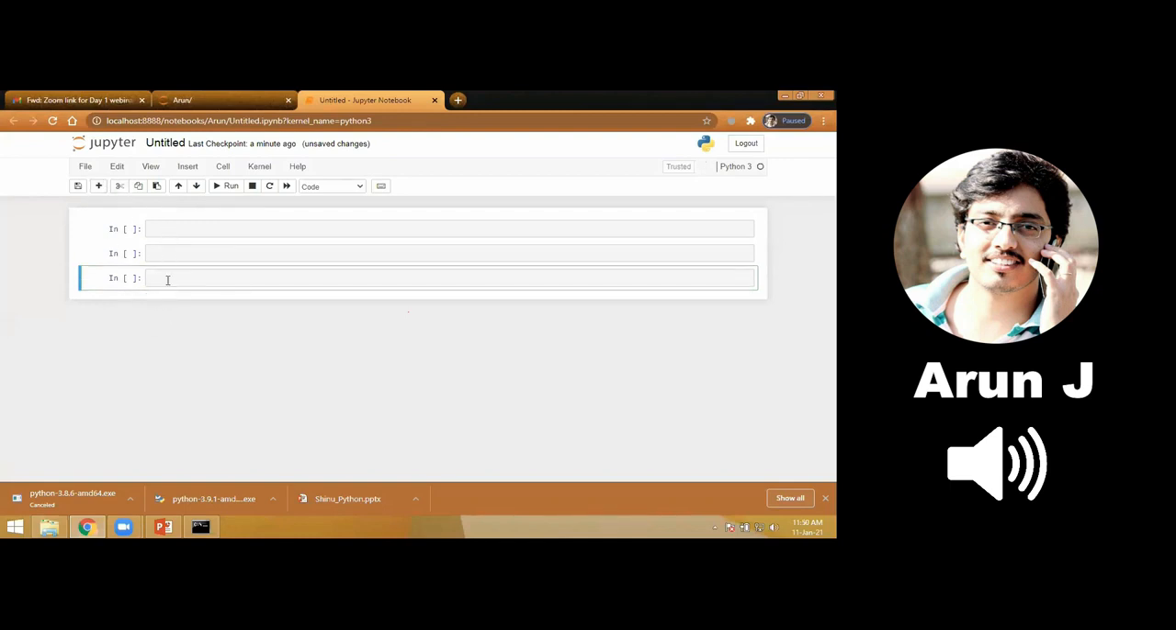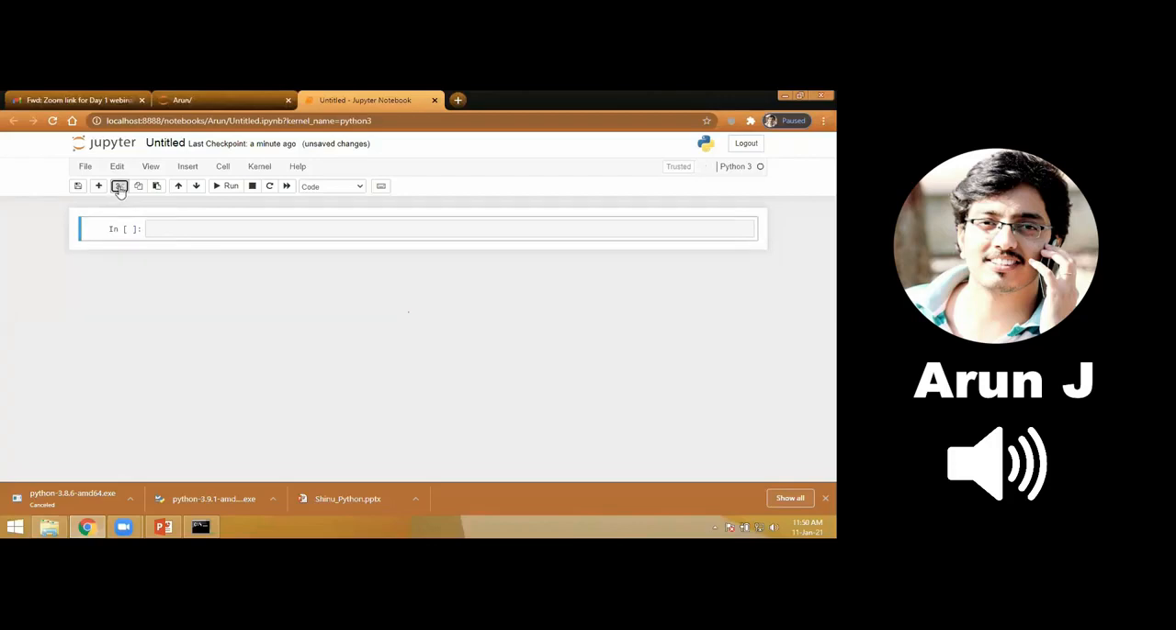Okay, so if you want to delete this, just click a cut mark here. Okay, cut mark here. So we have a copy option, paste option, run option. Okay, so I'll show you a simple program.